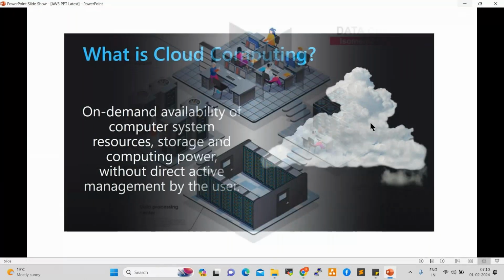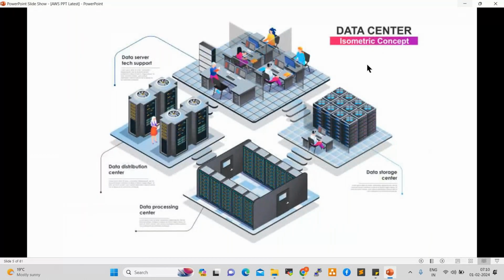Fine. So this is a data center. What is a data center, anyone? Anyone having an idea? This is a physical data center. A data center is a server room, right, where we host all the servers, network, storage, load balancers, backup devices, switches, routers, right? Where we host all the devices.